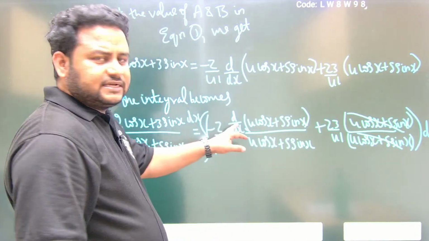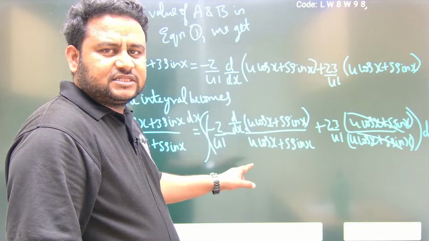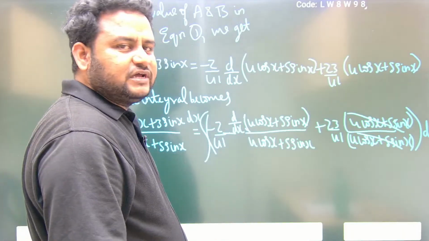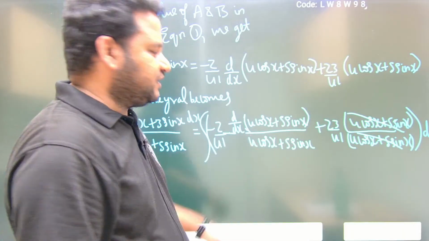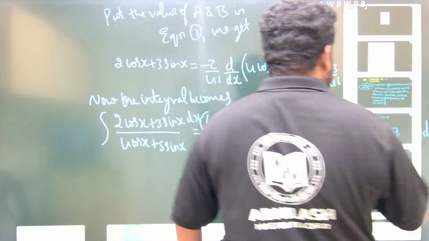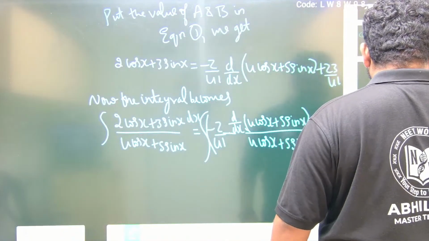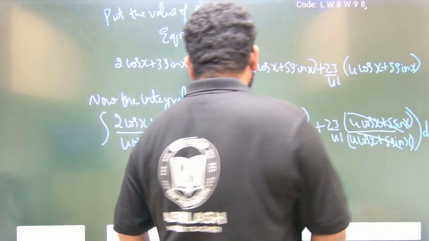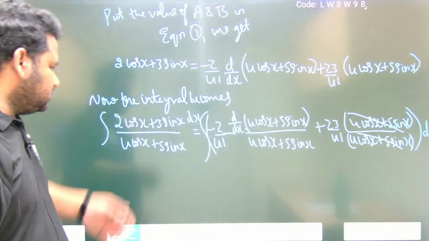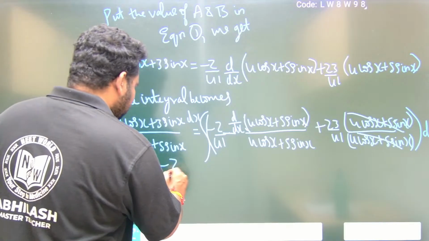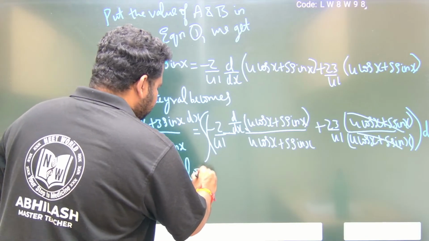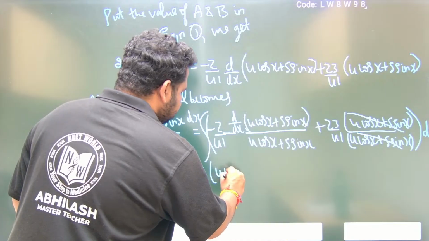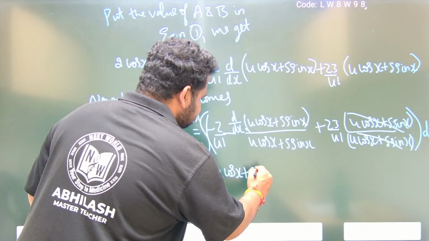This is nothing but integral of f dash of x by f of x, which is nothing but log of f of x plus c. That is what we wrote here. So this will become equal to minus 2 by 41 into log of 4 cos x plus 5 sin x.